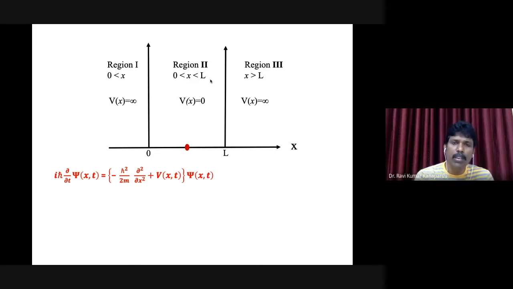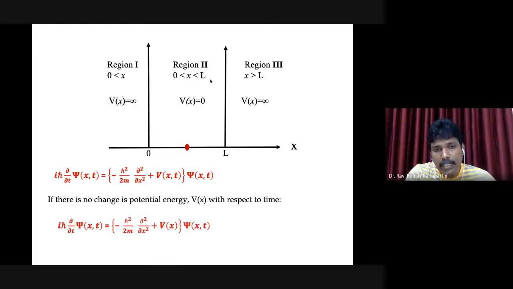Now, when we come across such a situation, we need not solve the time-dependent Schrodinger wave equation, but instead it is enough if we can solve the time-independent Schrodinger wave equation. This is something that we have discussed in the previous class. Ideally we are supposed to solve the time-dependent Schrodinger wave equation to find out the wave function.